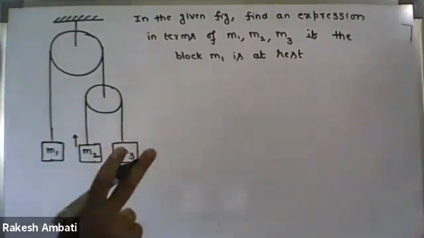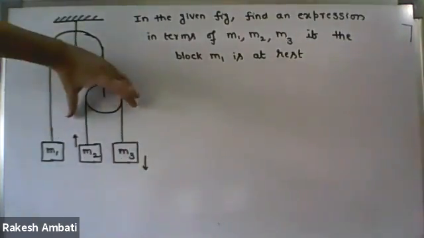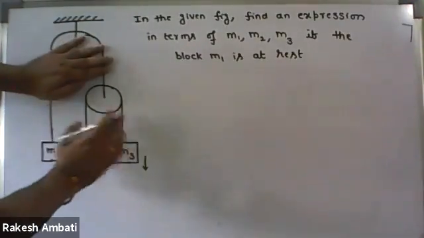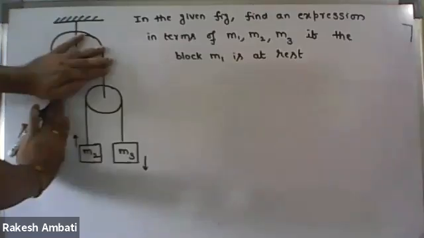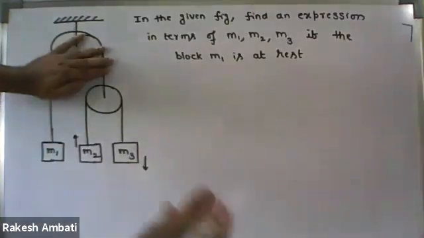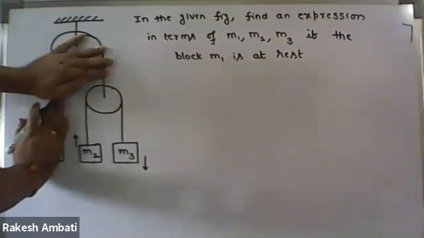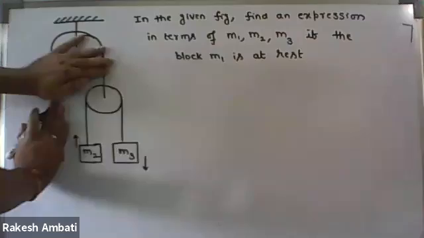Now, you consider only this m2, m3 part. Forget about this one. You take only the m2, m3 part. Now this is similar to which question we have done? Refer to the first question.